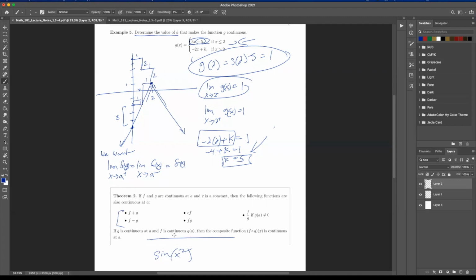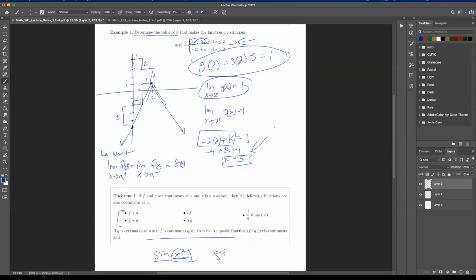In this case, this is my g, right? For my function composition. This is continuous everywhere, and therefore sine of x is continuous everywhere.